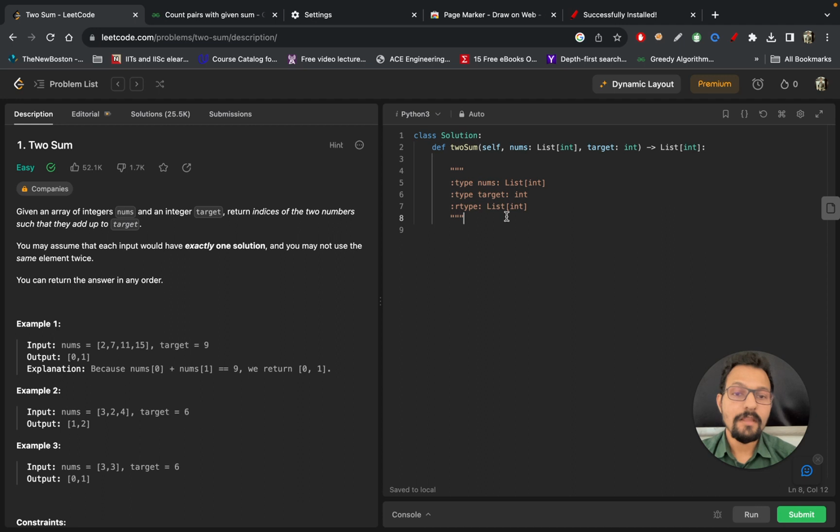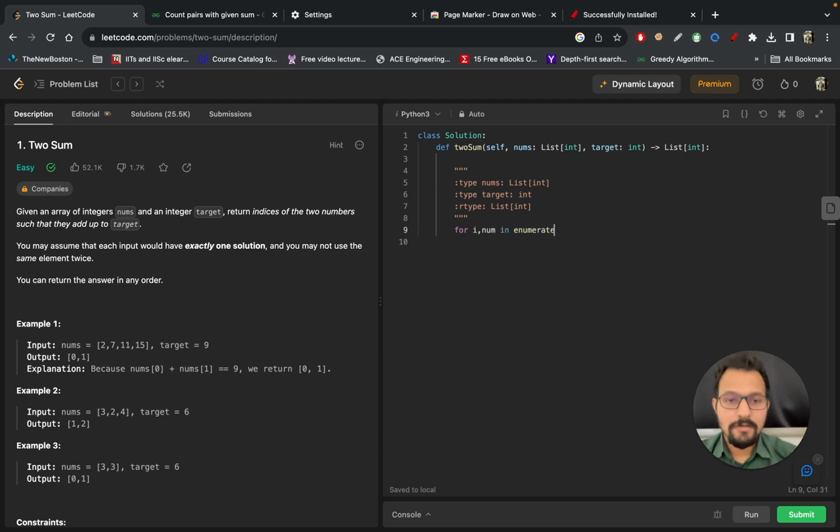Okay, so I'm just coding. The first thing we need to do is iterate the entire array. So I'm iterating the entire array, and let's call the element num. Here we are using enumerate. Enumerate is a very good feature of Python, which helps you in enumerating any list. So I'm just enumerating it, I'm just copy pasting it.